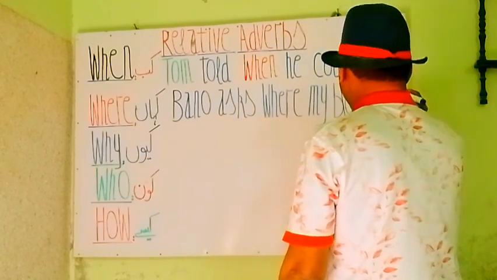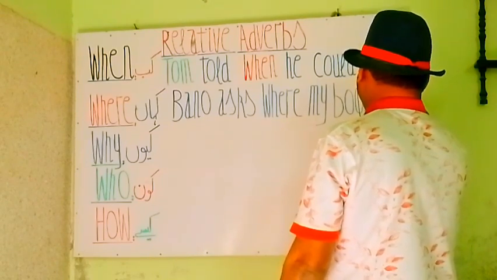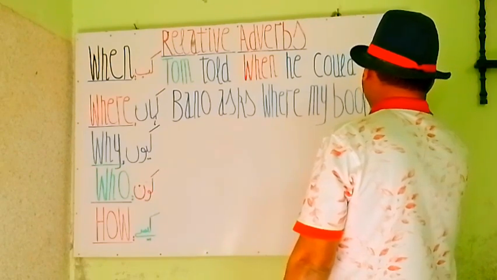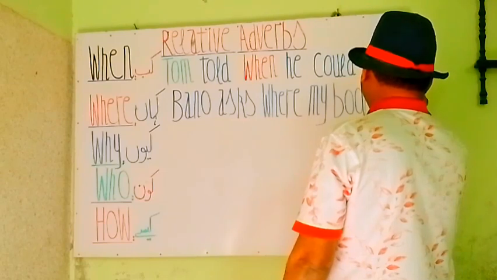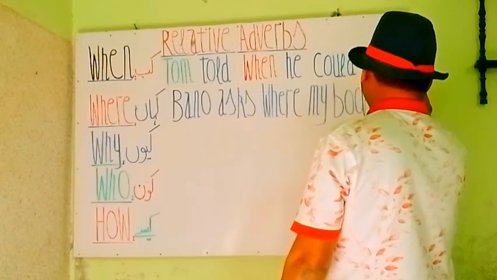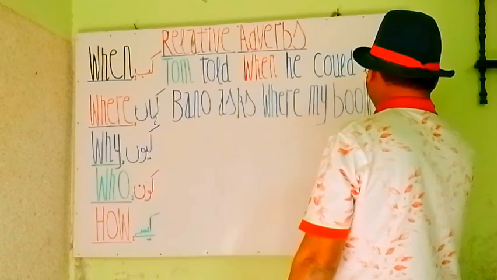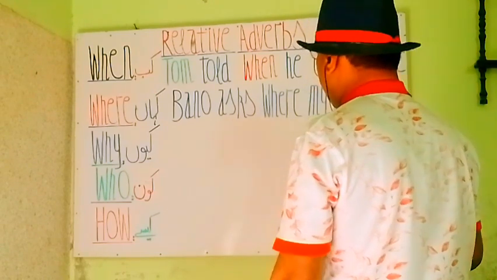So Bano asks, where my books are. मेरी किताबें कहाँ हैं? Where my books are. This is a complete statement with the help of where.